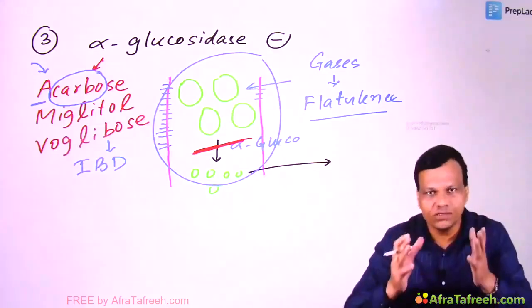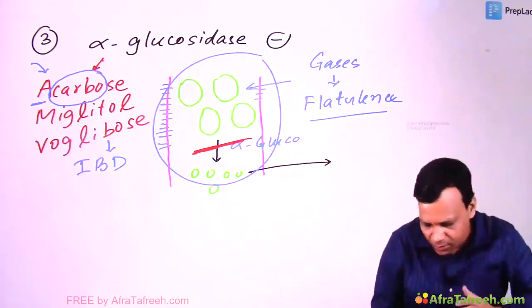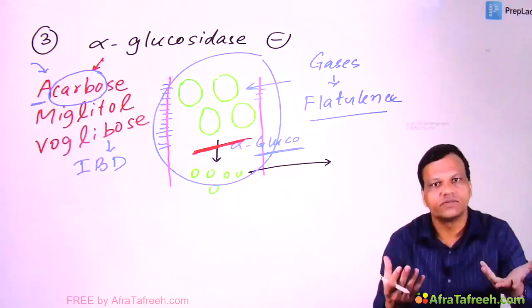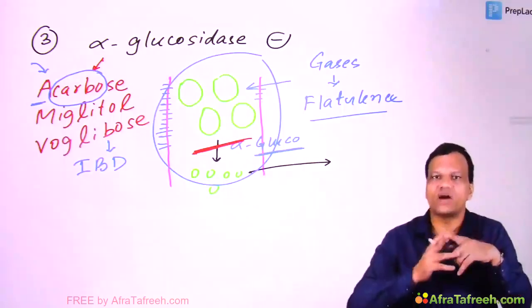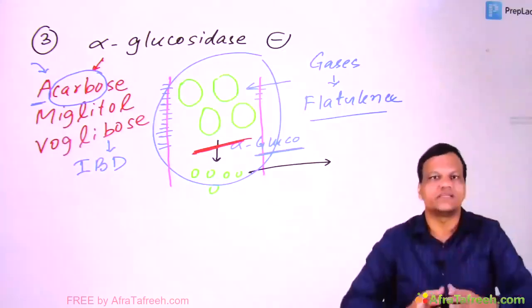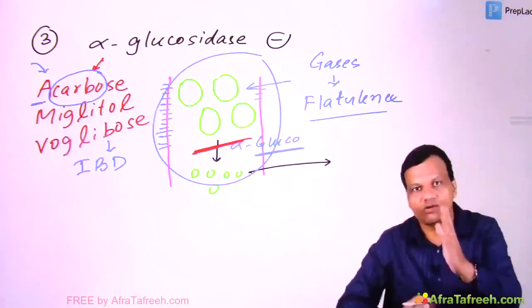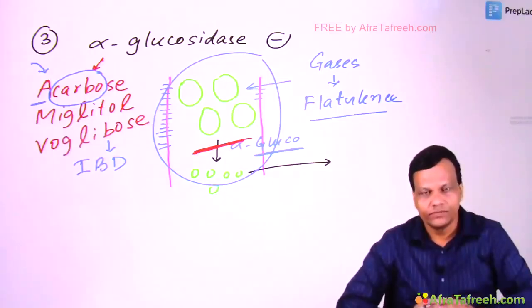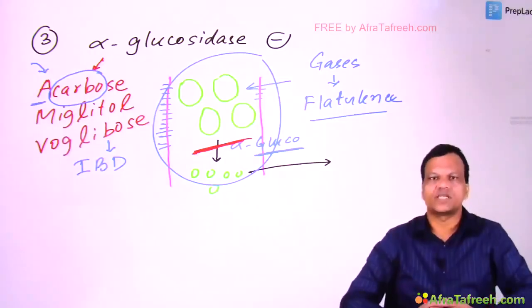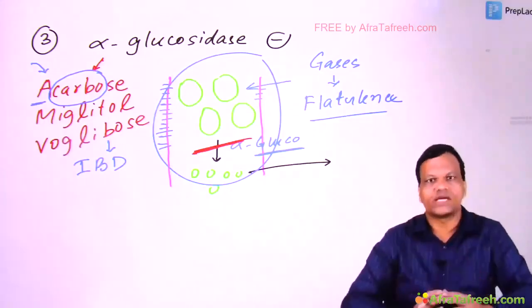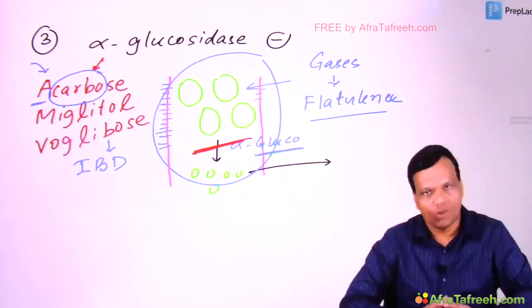So what is the solution? Give glucose here, because glucose need not be broken further. Okay? So if hypoglycemia occurs while the person is taking alpha glucosidase inhibitors, then the treatment is glucose. Treatment is not food. Okay. So these are the important points regarding the alpha glucosidase inhibitors also.